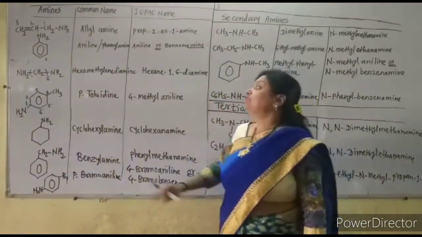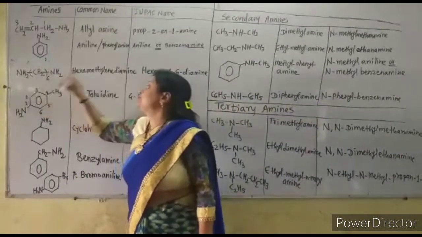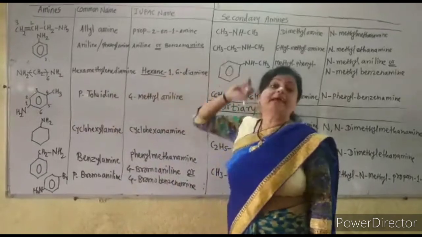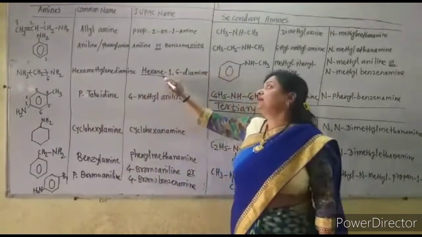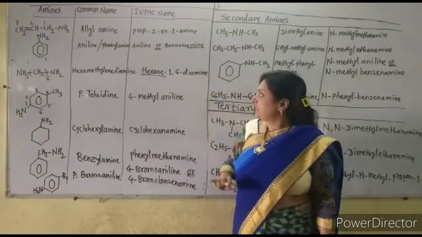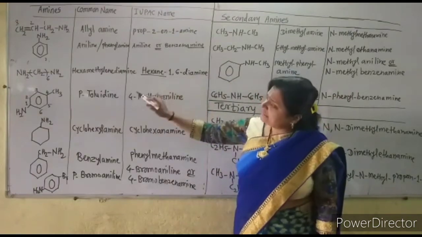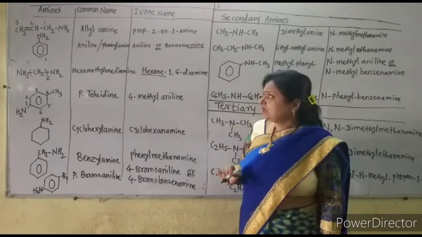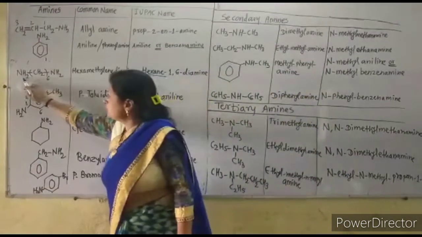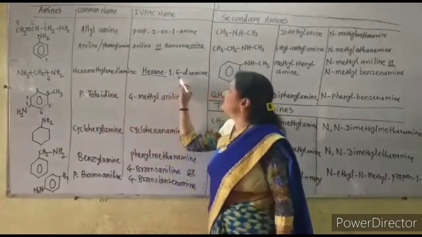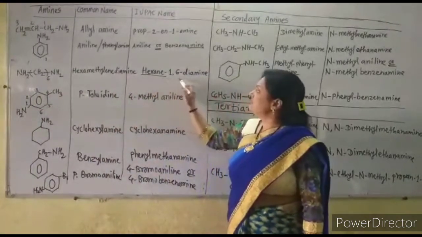But if there are 2 NH2 groups present, then write the complete name of the parent alkane, hexane. Do not eliminate this E. Then write only the numbers of the carbon atoms to which the NH2 groups are attached. Here the NH2 group is attached to the first carbon as well as the last carbon, so it is hexane-1,6-diamine.